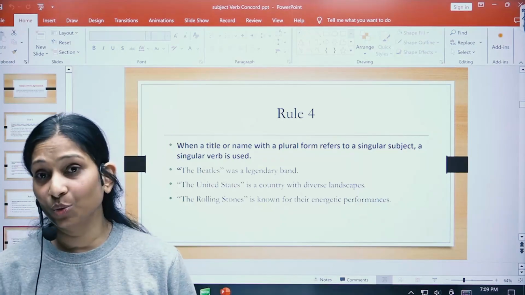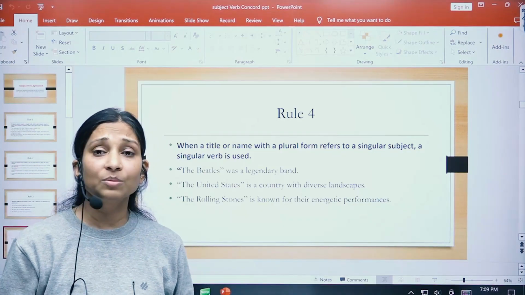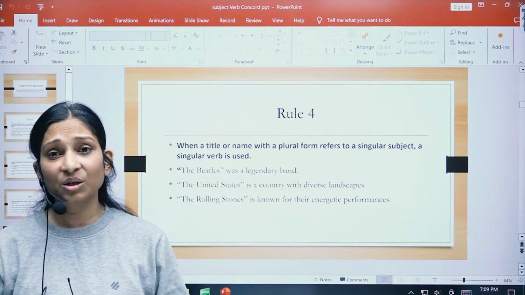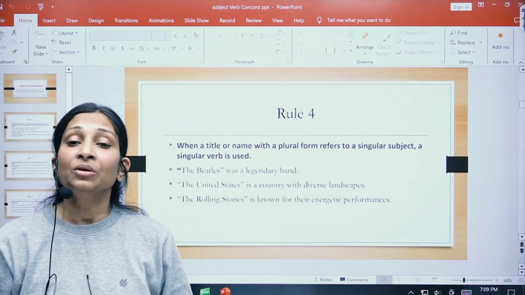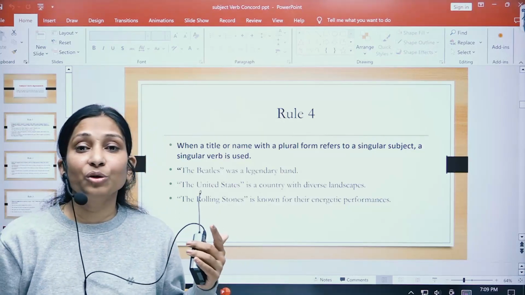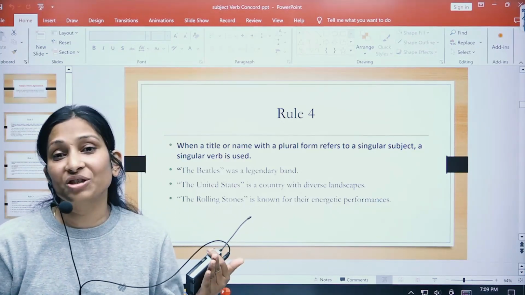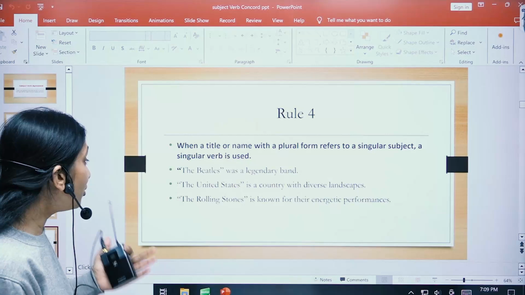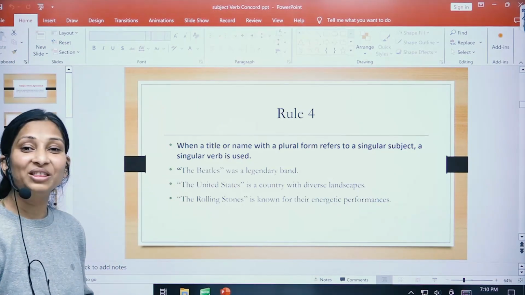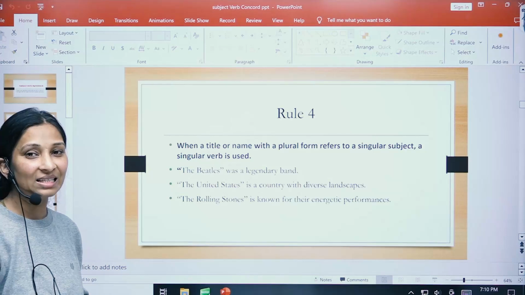Let me tell you one thing. Many a times they won't put the name of the title in inverted commas, just to confuse you all. So you have to judge whether it is a title or the name of some group. Here, though I have put them in inverted commas, they might come without inverted commas as well.